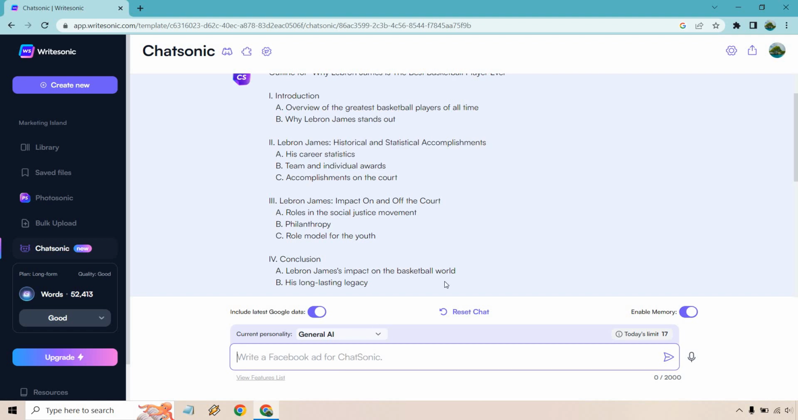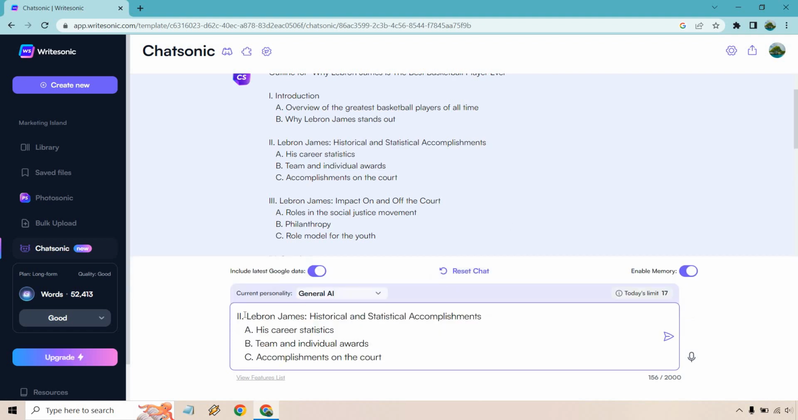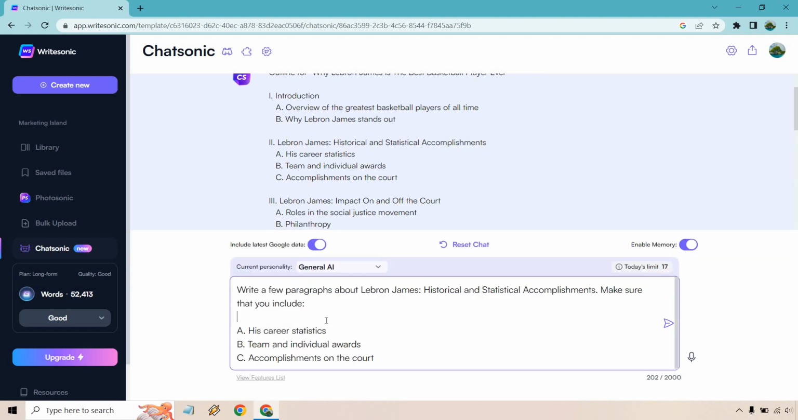So I'm going to paste this in, change it around, and write a prompt for it. All right, so next, write a few paragraphs about LeBron James' historical and statistical accomplishments. Make sure that you include his career stats, team and individual awards, and of course, accomplishments on the court. Looks good. Let's hit enter here and see what we get.